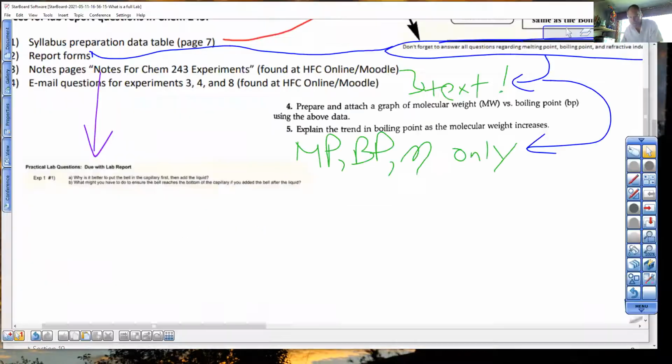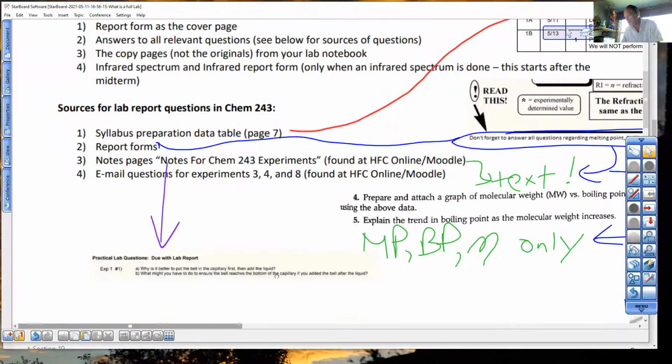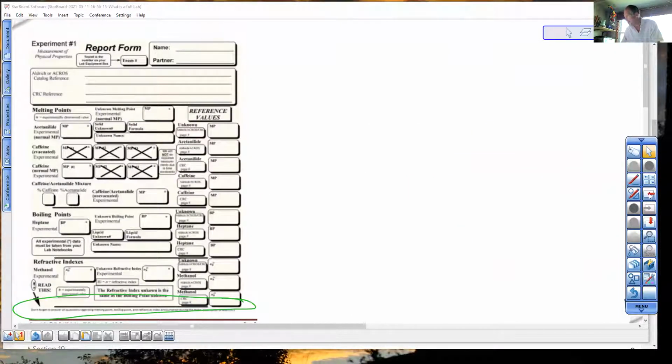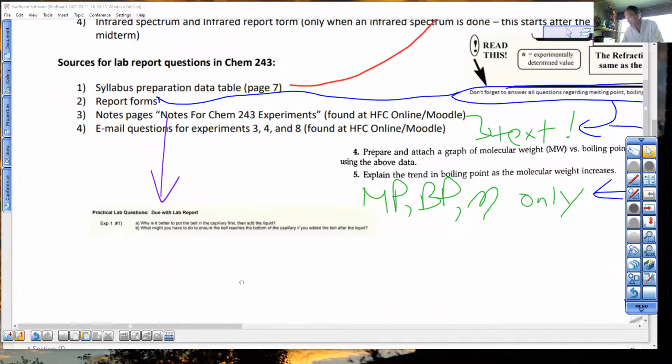Let's make sure. We're going back over here. The report form was the cover page. We got a report form here, from the report form area at Moodle. We have answers to all relevant questions. In experiment 1, you've got 3 sources of questions: the syllabus, the data table, and the report form, which has a reminder that there are questions in the textbook you have to answer that aren't these red ones.